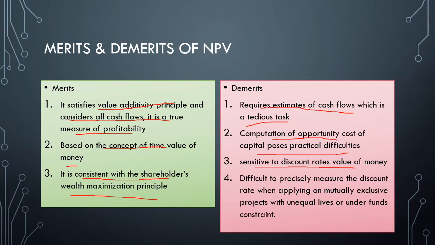It is also difficult to precisely measure the discount rate when applying on mutually exclusive projects with unequal lives or under funds constraint, that is, constraint of funds. So these are the merits and demerits of NPV.